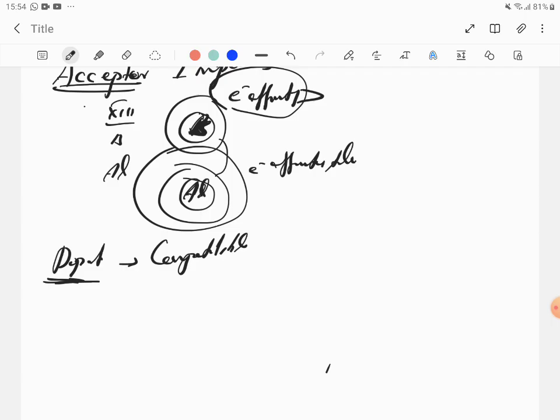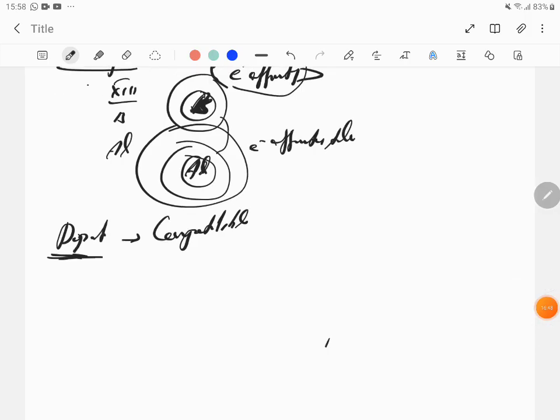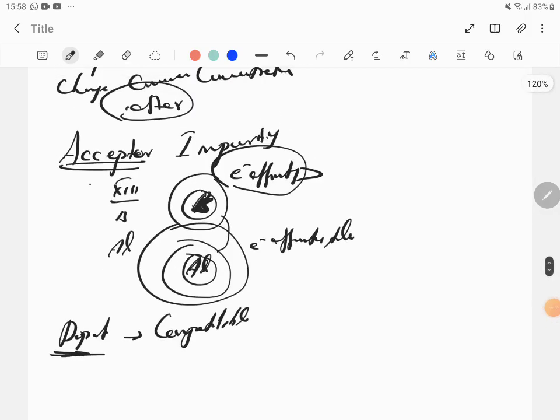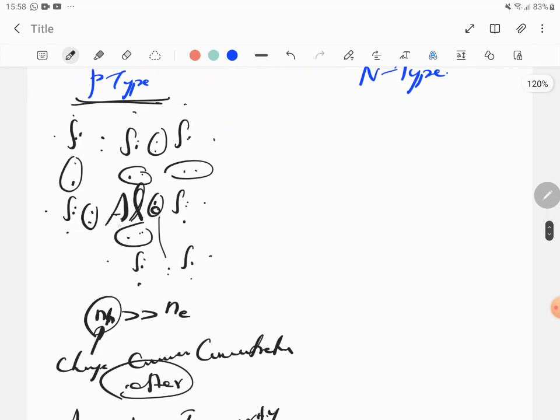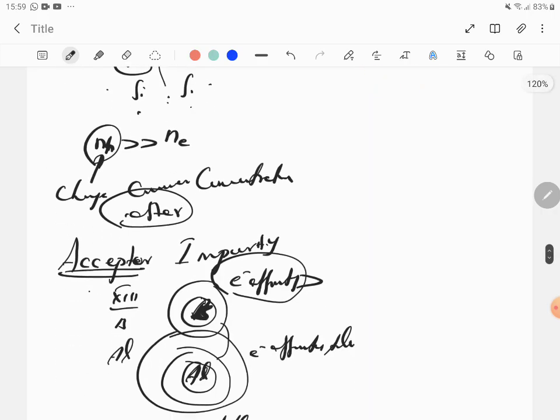At the chemistry level, they prefer boron over aluminum because the electron affinity is greater for boron. Since it's an acceptor impurity which is able to accept an electron, boron will accept electrons more easily than aluminum. So while doping, ideally I should not write aluminum; I should have used only boron. There's nothing wrong in putting aluminum, but boron is preferable. Let's keep it like that.